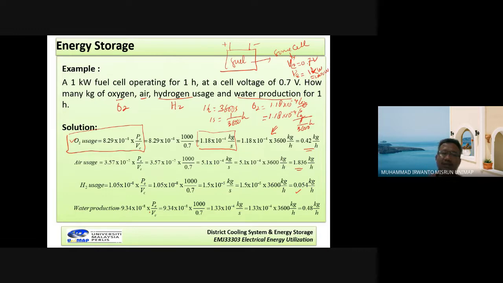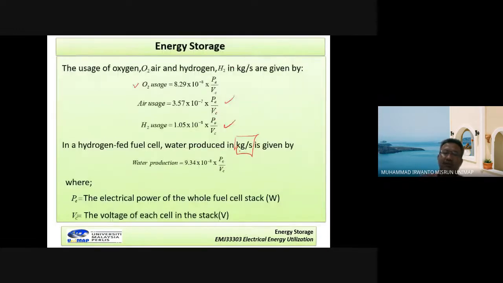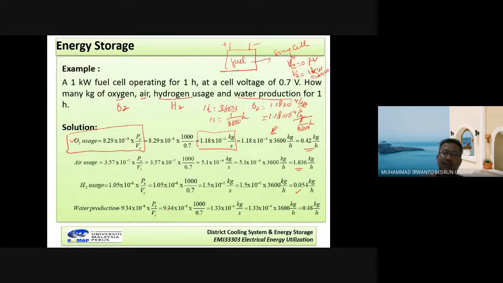We can use this formula, which comes from this formula. 9.34 times 10 power minus 8 times 1000 over 0.7. 1000 is the electrical power, 0.7 is the cell voltage. Now we can obtain its value, 0.48 kilogram per hour.